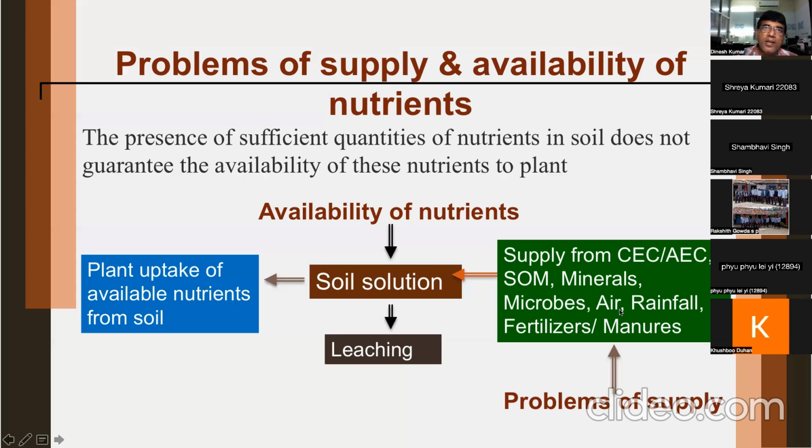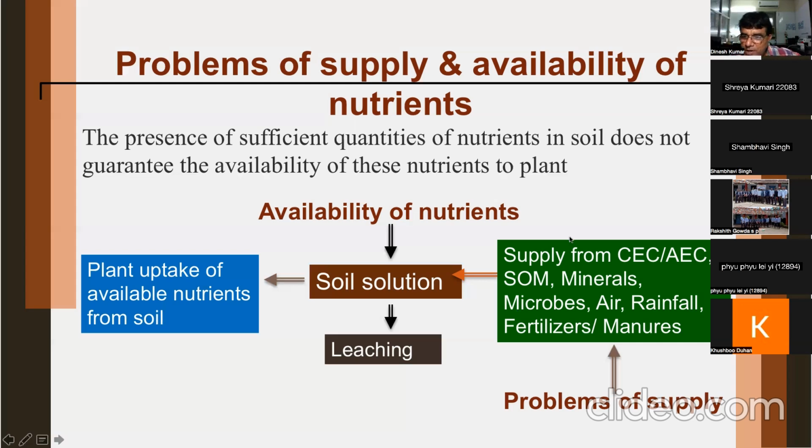Air can also supply. Air deposition can occur, and sometimes rainfall mixes with air and brings down certain nutrients that go to the soil solution. Not just nutrients, it can bring some more materials also. And when you add fertilizer or manure, they also increase the supply to the soil solution.